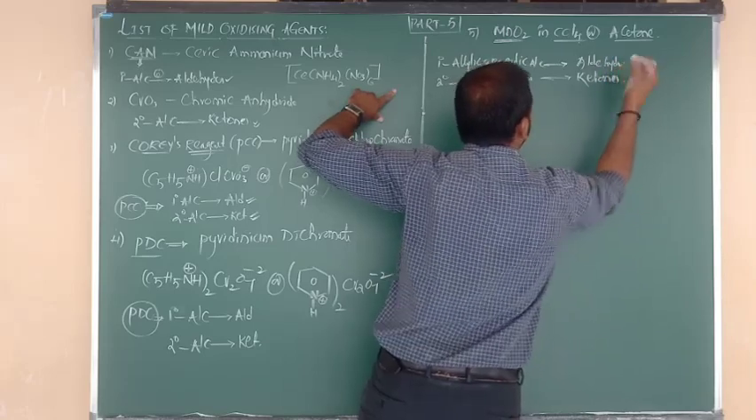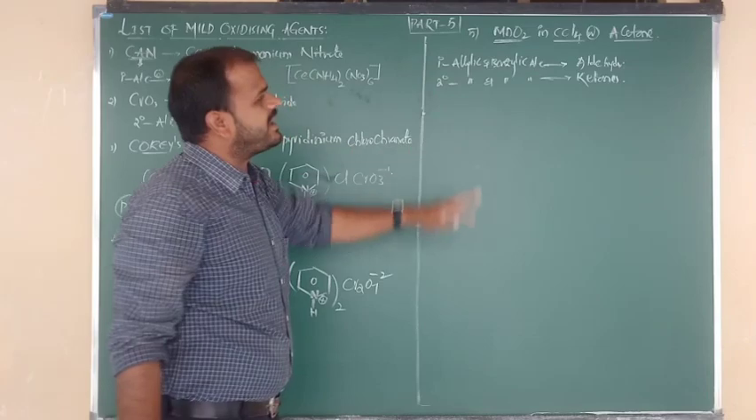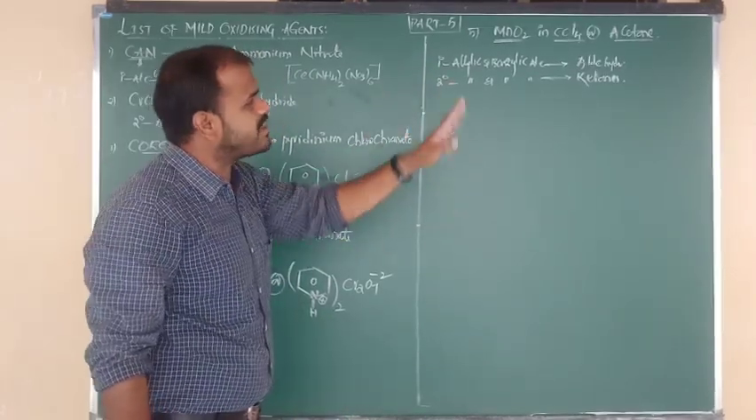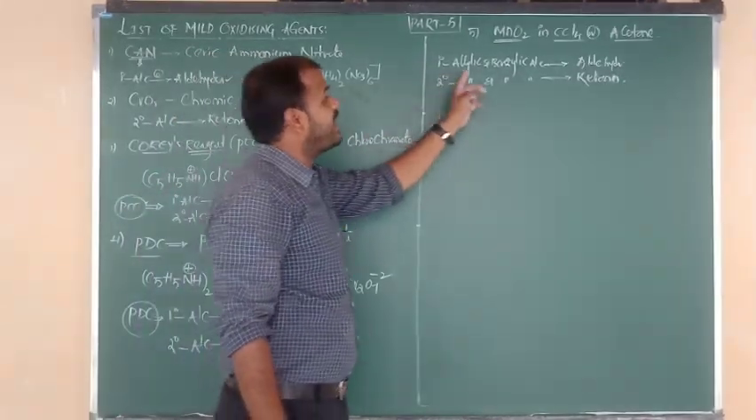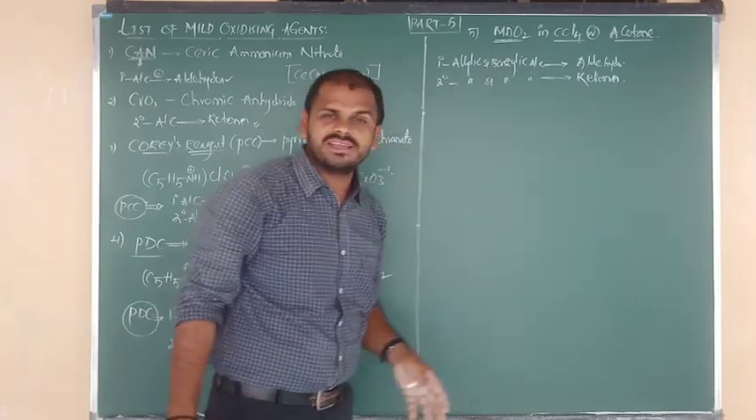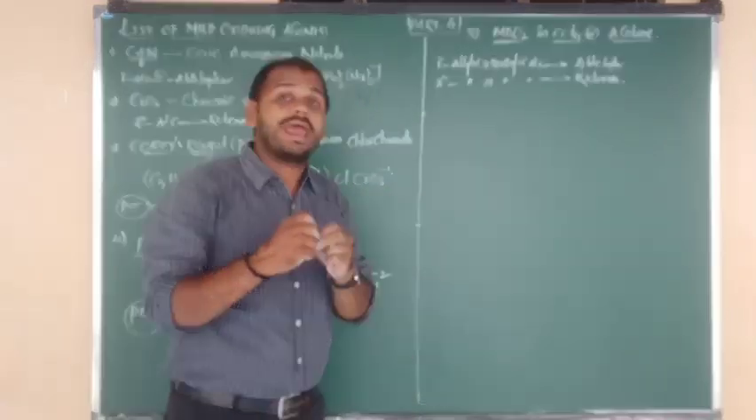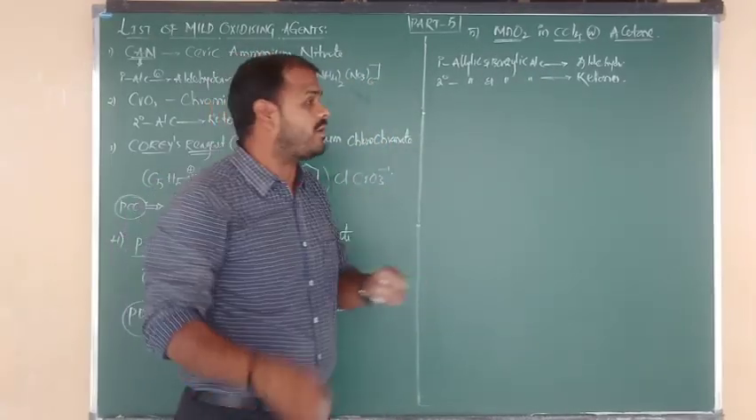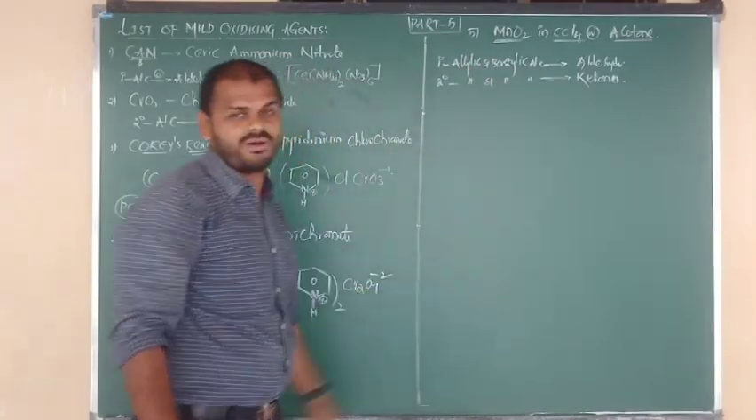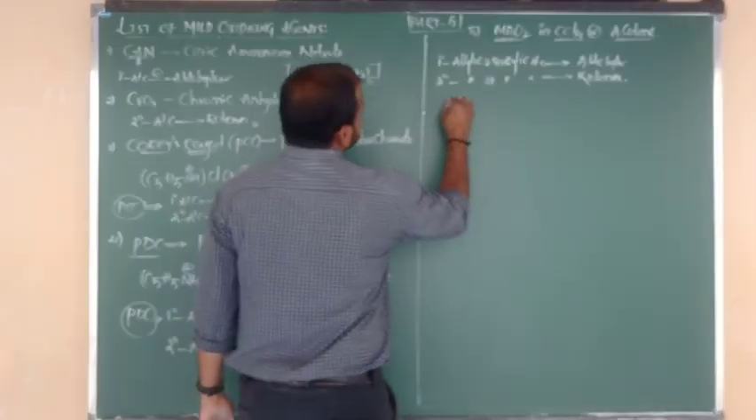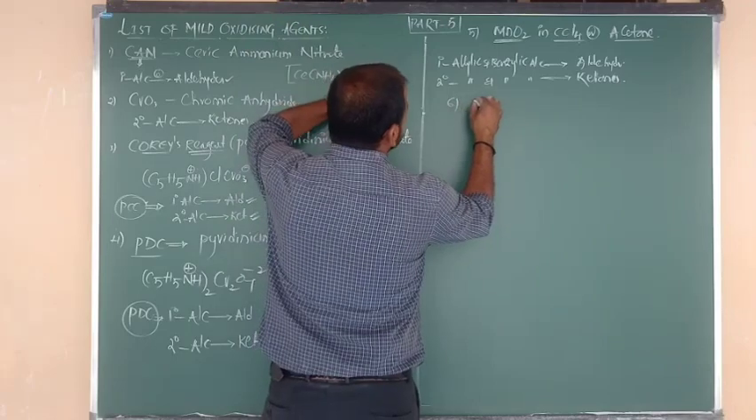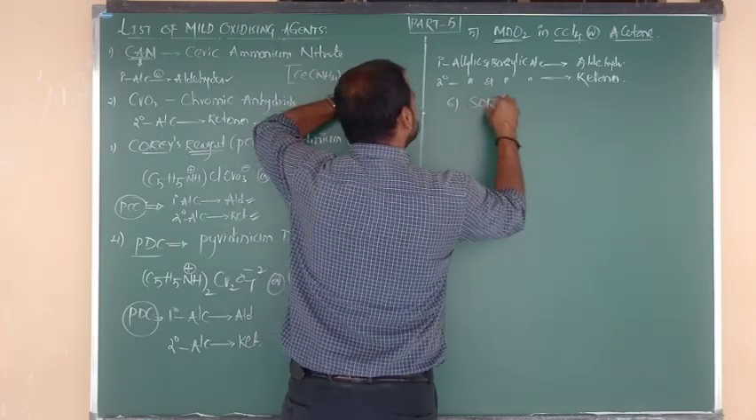Try to remember both parts. Primary allylic and benzylic alcohols get oxidized into aldehydes. Secondary allylic and benzylic alcohols oxidize into ketones. It is the most selective oxidizing agent for the oxidation of allylic and benzylic alcohols. Good. The next one I want to tell you is Sarett's reagent.